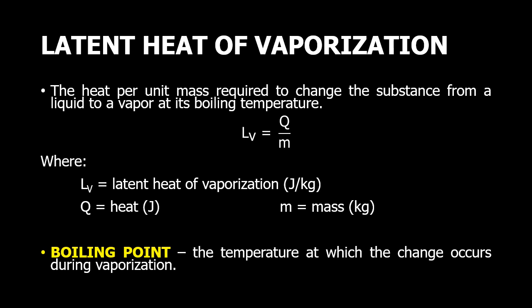This occurs during boiling points naman, yung latent heat of vaporization. Same formula, the difference lang is LF is changed with LV. So LV is equal to Q over M. The boiling point naman is the temperature at which the change occurs during vaporization.